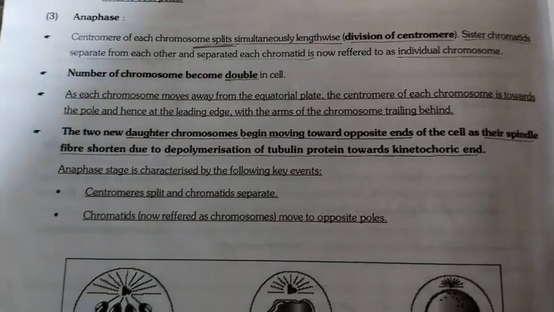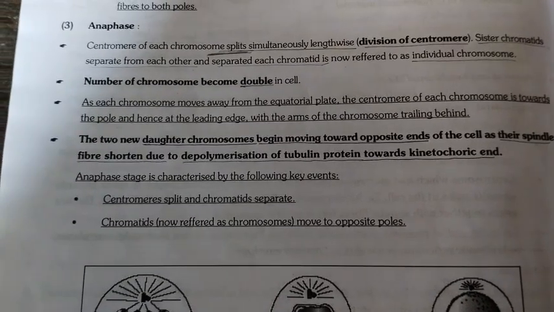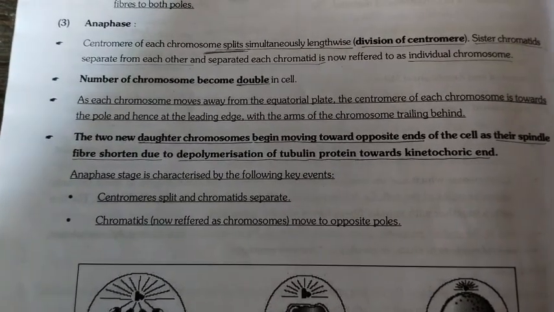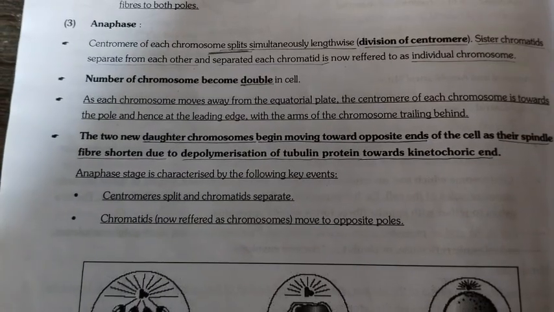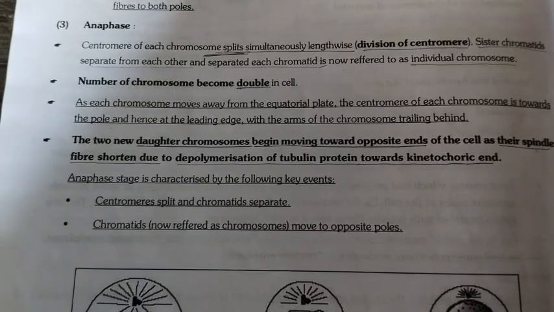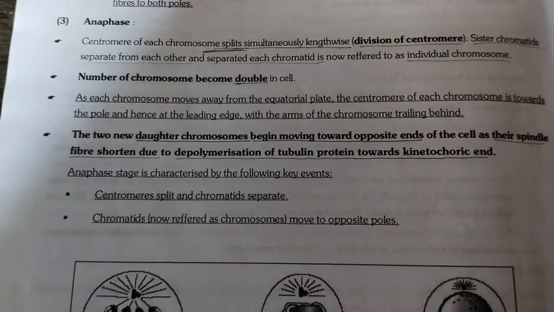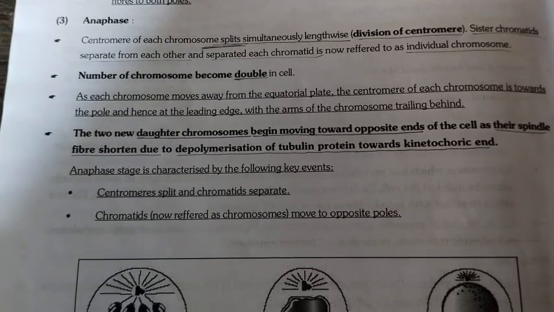Anaphase. The centromere of each chromosome splits simultaneously. Lengthwise division of centromere. Sister chromatids separate from each other and each separated chromatid is now referred to as an individual chromosome. The number of chromosomes becomes double in the cell as each chromosome moves away from the equatorial plate.